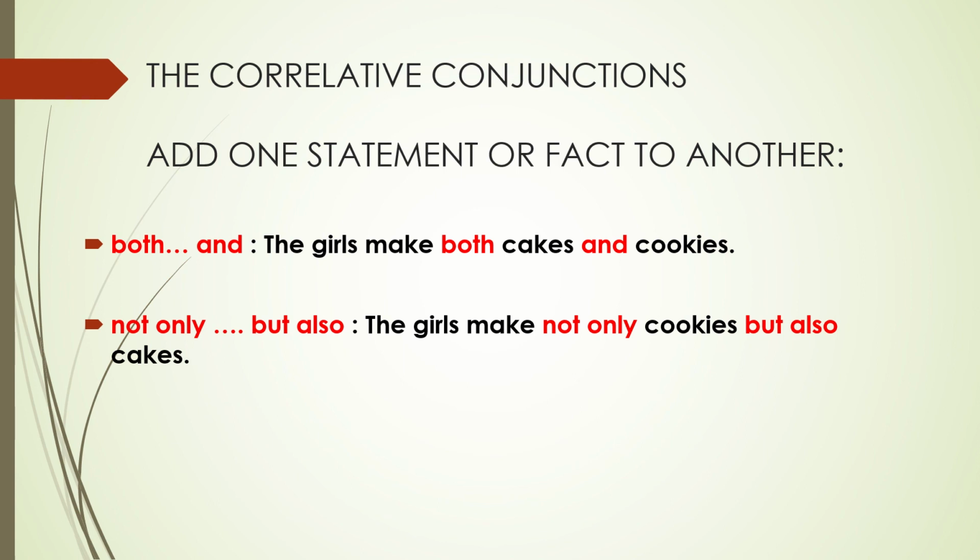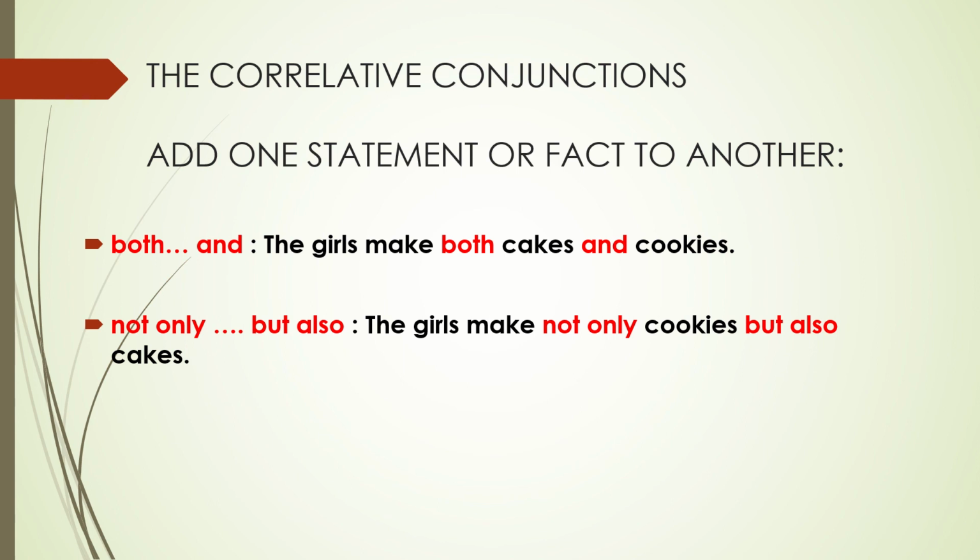So in such a place, when they are doing both the events or both the things, then here in such places we use our correlative conjunctions. Similarly, the girls make not only cakes but also cookies.